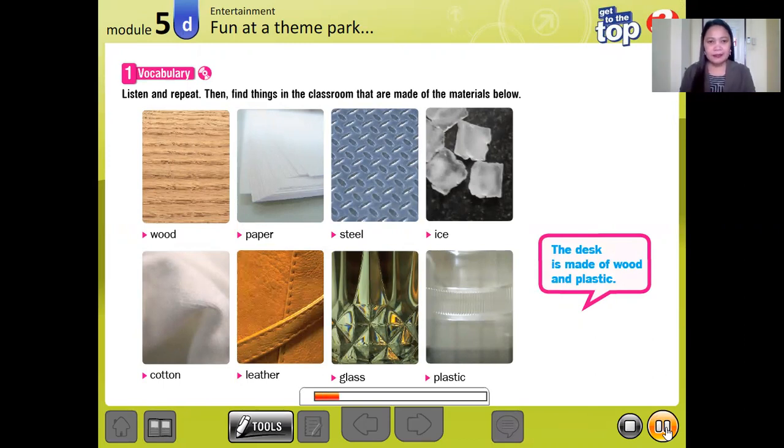Ready? 5D. Fun at a theme park. 1. Vocabulary. Listen and repeat. Then find things in the classroom that are made of the materials below.